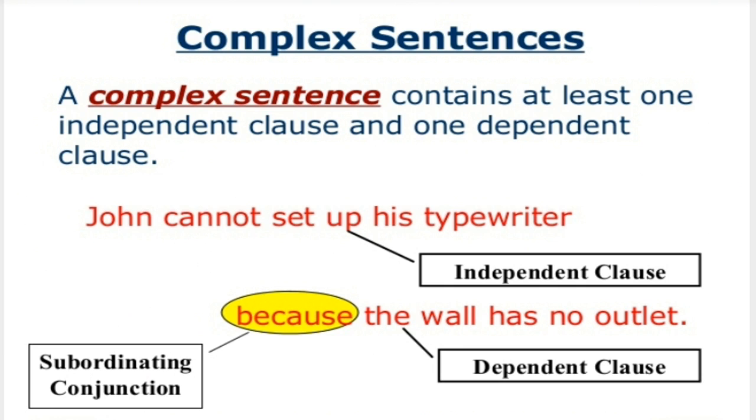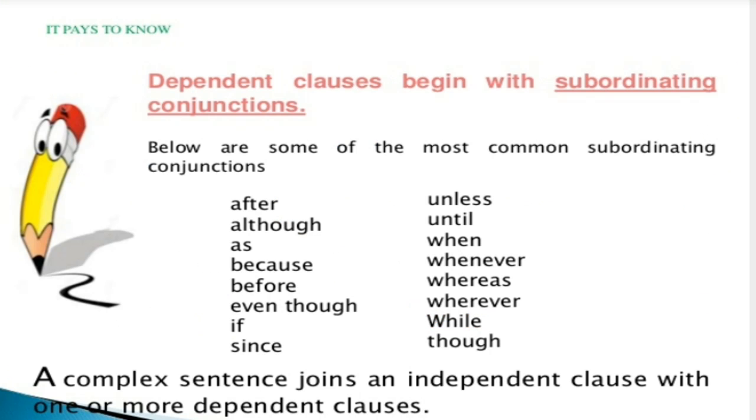The wall has no outlet. This is the dependent clause because it has to depend on the independent clause for its meaning, and because is the subordinating conjunction. Now, dependent clauses begin with a subordinating conjunction. You can find in the table below a few common subordinating conjunctions.